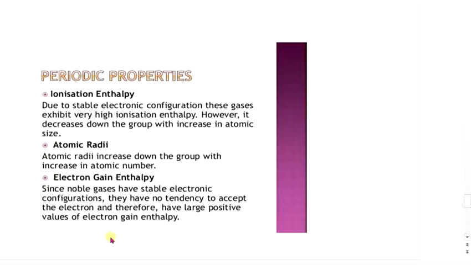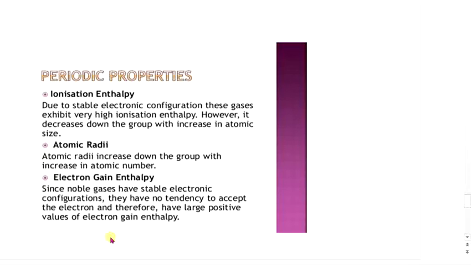Polarizability of group 18 elements. As the tightness of the electron cloud decreases with the increase in the size of the atoms, the polarizability of the noble gases increases down the group. Thermal conductivities of noble gases at 273 Kelvin and atmospheric pressure decrease with increase in atomic size of the gas from helium to xenon.